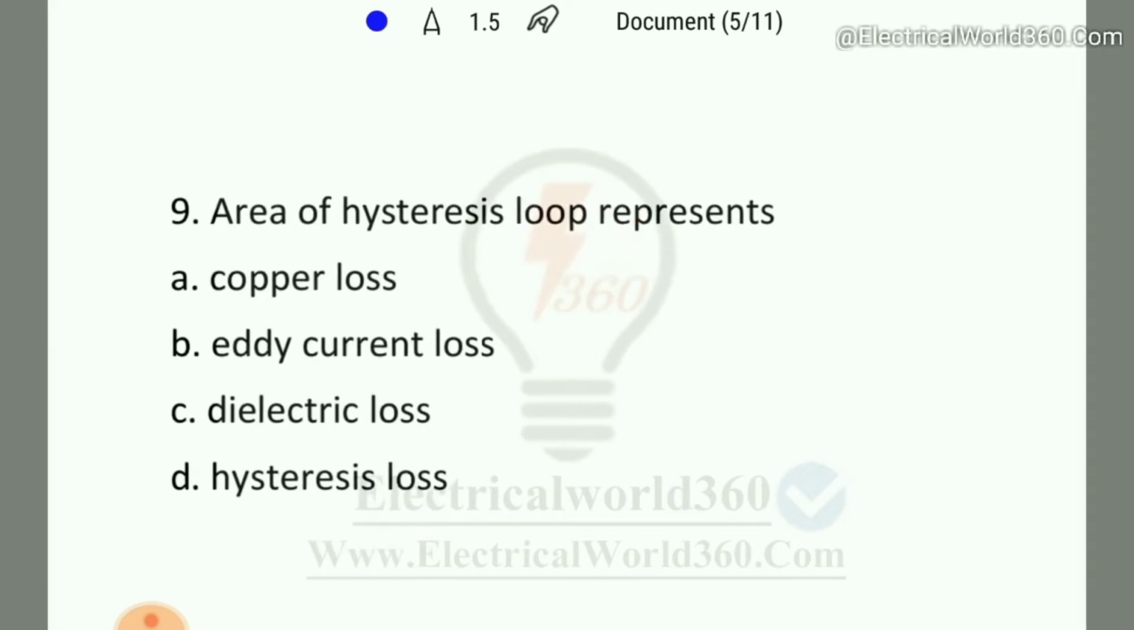Area of hysteresis loop represents the copper loss, eddy current loss, dielectric loss and the hysteresis loss. As we know, higher the area, higher the hysteresis loss. For air, the hysteresis curve is a straight line, and that's why the hysteresis loss is 0 for air core. So here the right answer is D. That means the hysteresis loss.